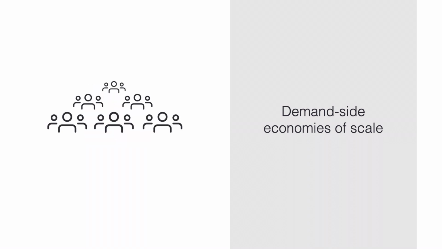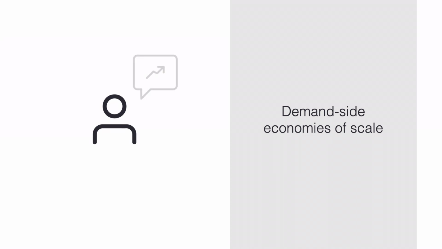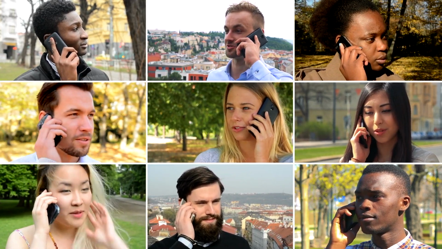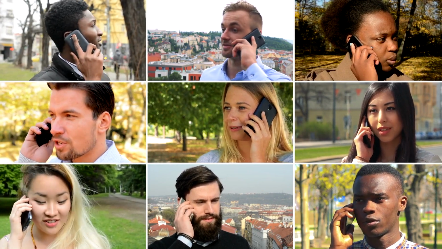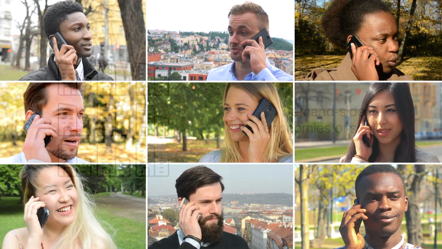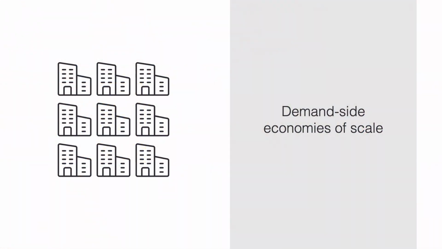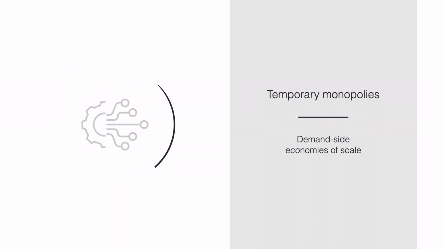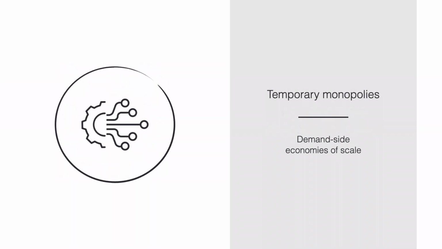Contrast that to the idea of demand-side economies of scale. Also here, large firms have an advantage, but for a different reason. The more users, the larger are the benefits to the individual user. Think of the telephone. If I'm the only person with a phone, there's no use for it. But if more people have one, it becomes more and more useful. How much value I get out of using a product is bounded by the size of the market. As a result, we often see temporary monopolies where one firm controls the market, at least for some time. The IT and telecommunications sector is a good example.